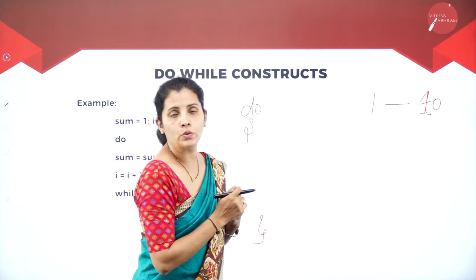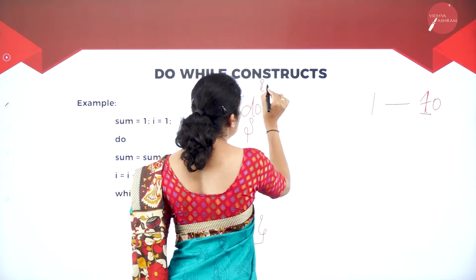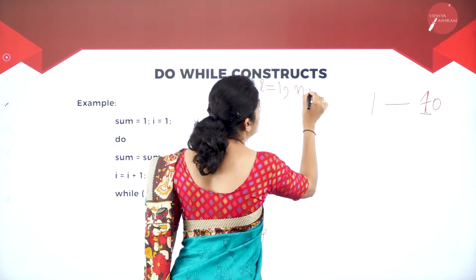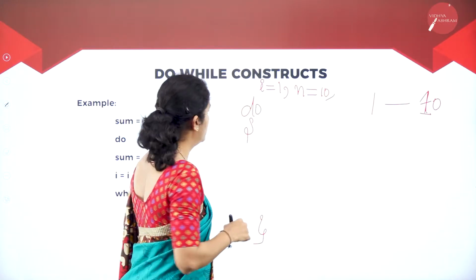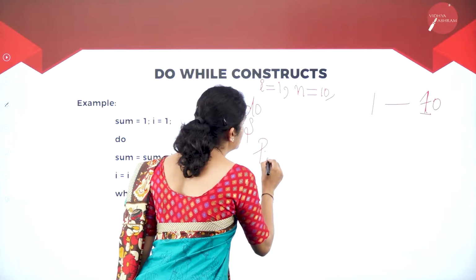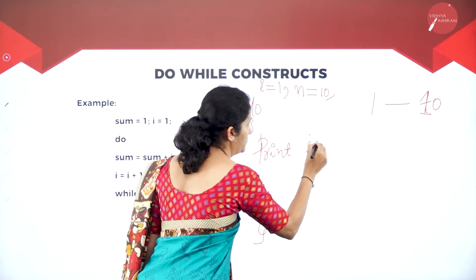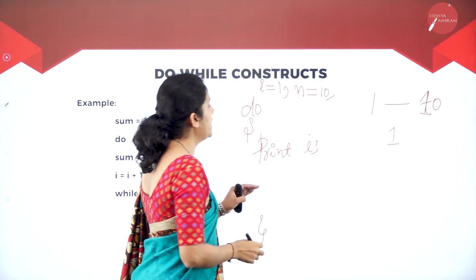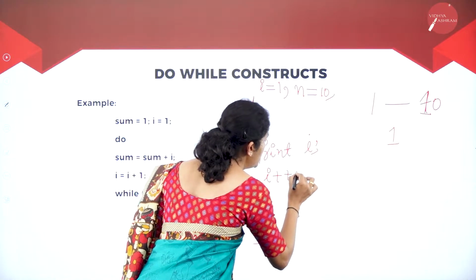Before that, I want to initialize my variables. Which variables am I going to use here? That is i and n. So I'm going to assign the value 10 to n. Now I'm going to write the statement: print i. That means the first time I want to get 1. Then I'm going to increment i, that is i++.